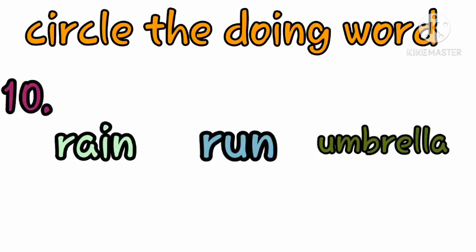This is our last set of words. The first one is rain, R-A-I-N. The second one is run, R-U-N. And the third one is umbrella. So you have to guess which one is the action word. I hope you have done it.